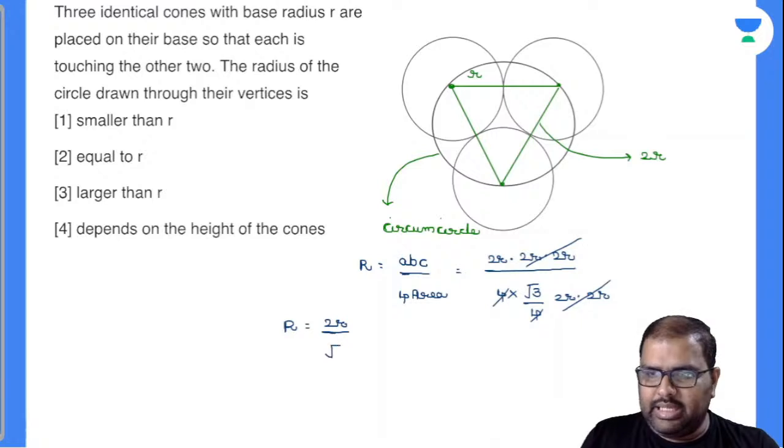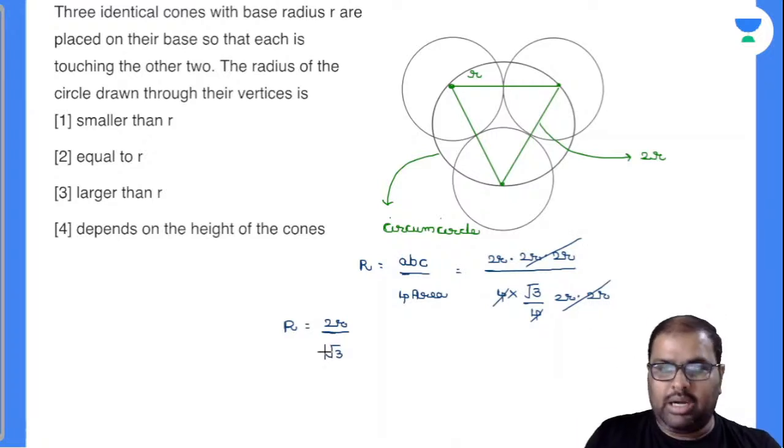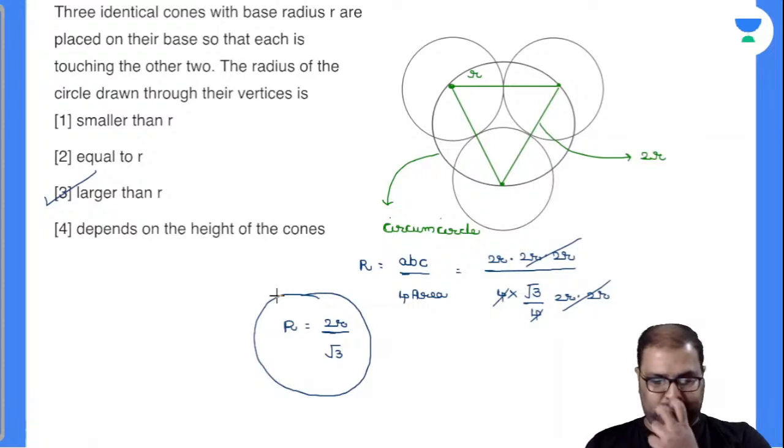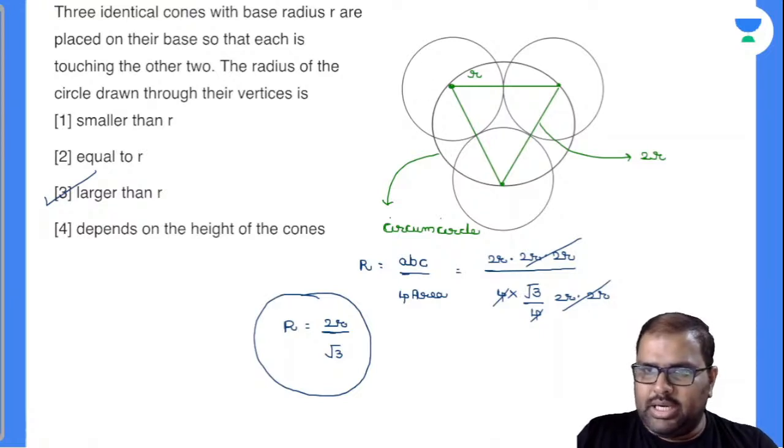Now see here, is your circumradius greater than or less than or equal to r? I can easily say by the equation it is larger than small r. And that's my answer there. I've drawn the diagram. Perfectly I got the answer there. Hope I am clear regarding this. Done. So let's solve the next question, right?